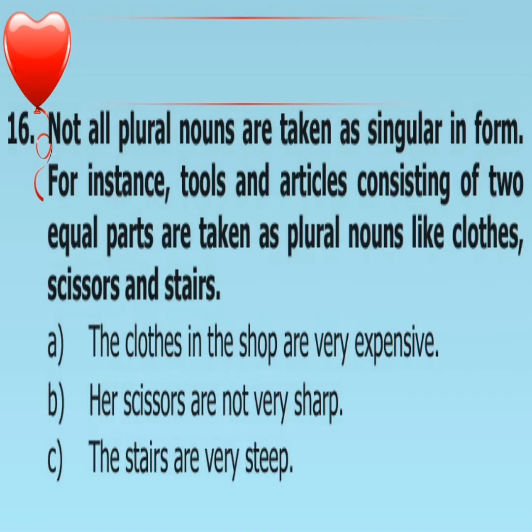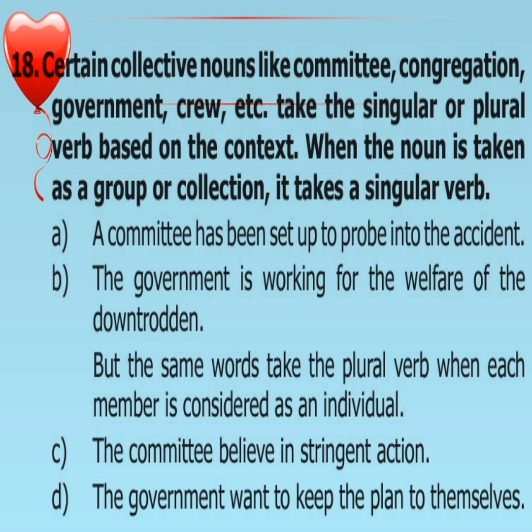Not all plural nouns are taken as singular in form. For instance, tools and articles consisting of two equal parts are taken as plural nouns, like cloths, scissors, and stairs. Example, the cloths in the shop are very expensive. Her scissors are not very sharp. The stairs are very steep. Here, cloths, scissors, stairs are plural. The verb is also plural. Let's move to the next rule.